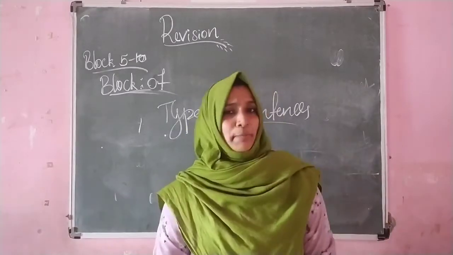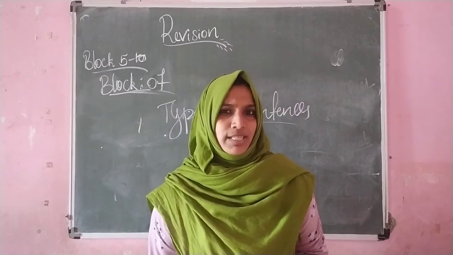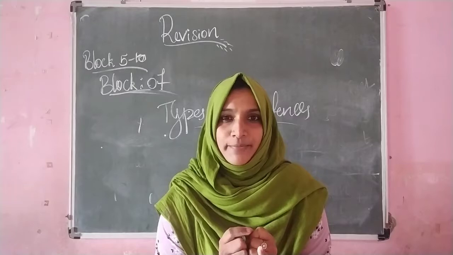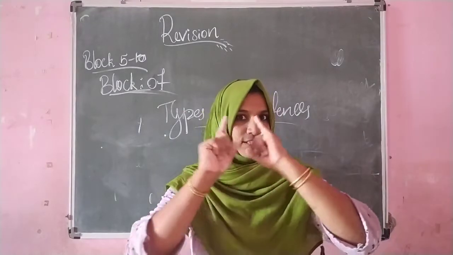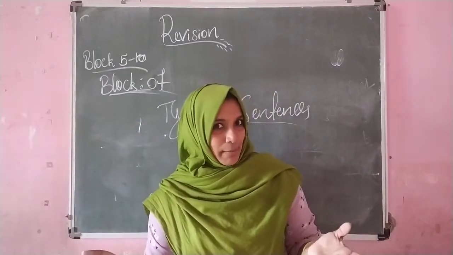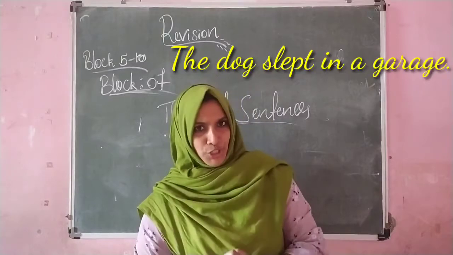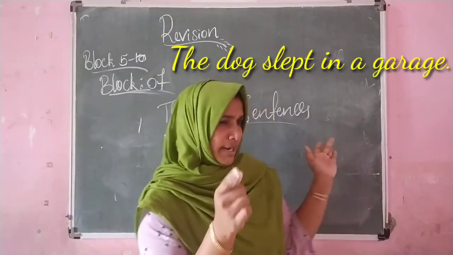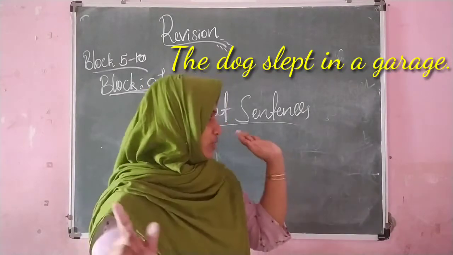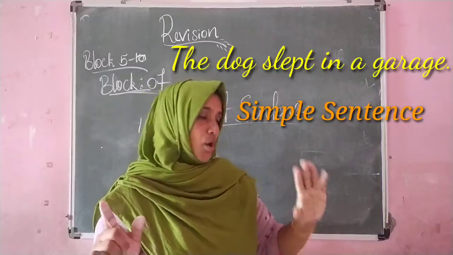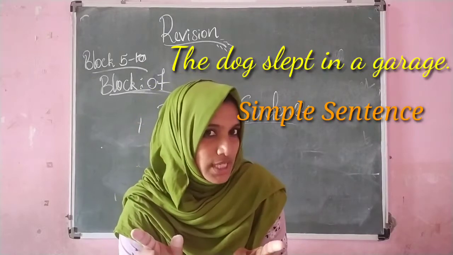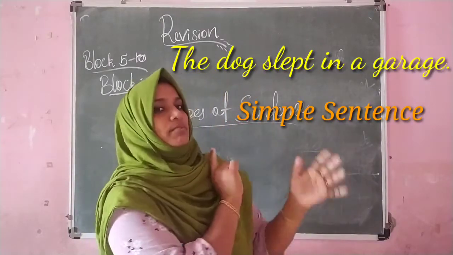Actually, these are very simple. What do you mean by simple sentence? Yes, I have told you one simple way to find out the simple sentence. What was it? Yes, if there is no conjunction in a sentence, then we can say that it is a simple sentence. For example, the dog slept in a garage. Here in the sentence, can you find any conjunction, any connecting word? No, there is no connecting word. So it is a simple sentence. This is how we can find out the simple sentence. If the conjunction is absent, then it should be the simple sentence.